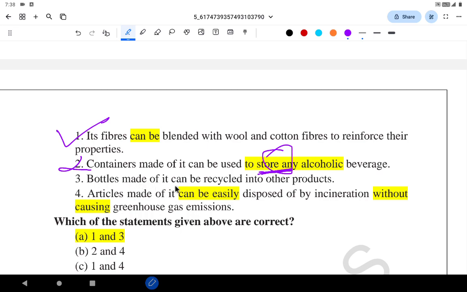The bottles made of it can be recycled, positive futuristic statement, correct. Article made of it can be easily disposed of by incineration without causing greenhouse gas emission. Without causing any greenhouse gas emission, incineration is not possible. Fourth is also wrong, 1 and 3 correct.